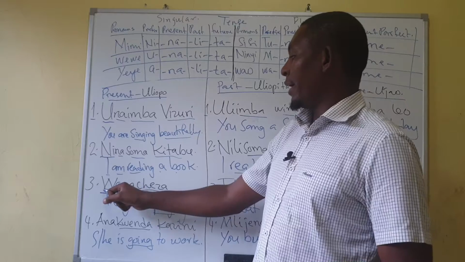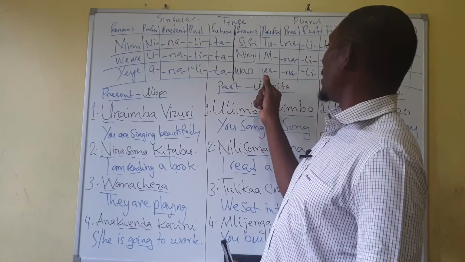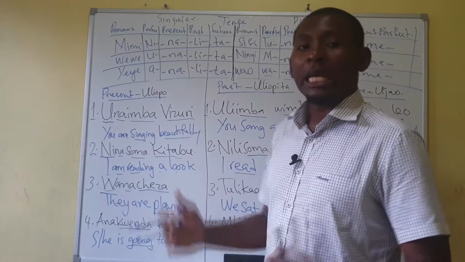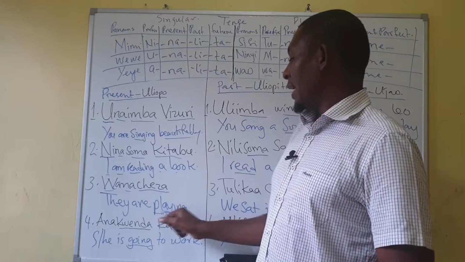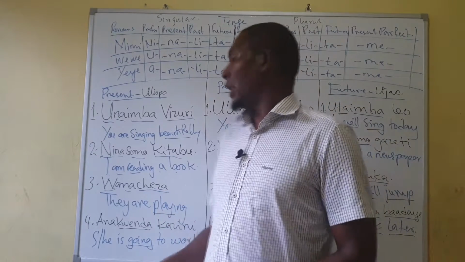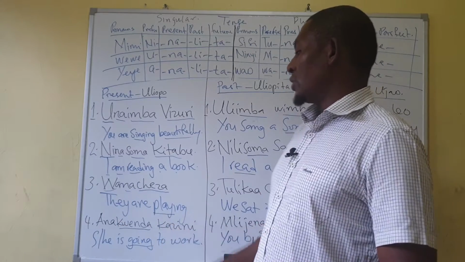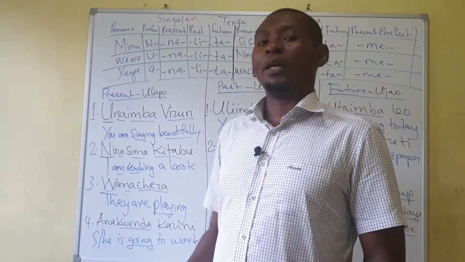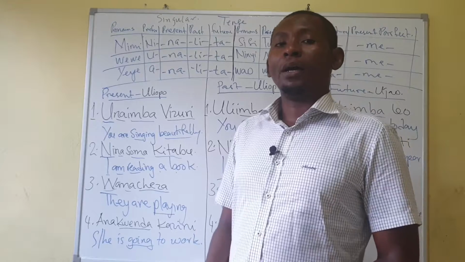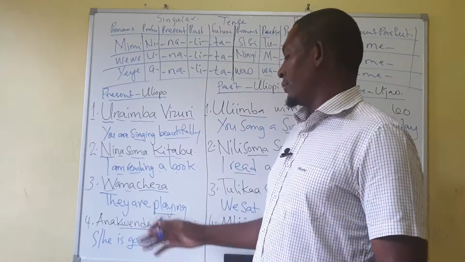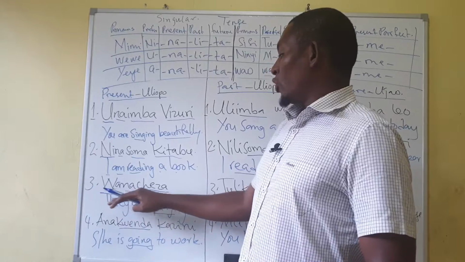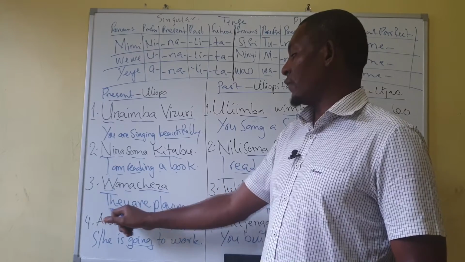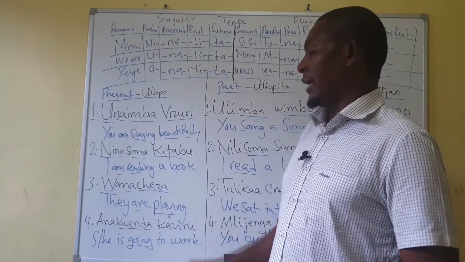And our third example, wanacheza. Wanacheza. Wa here is for wao. Wanacheza. Now, of course, na is our present. Cheza is play. And because it's na here, it's present. And of course, in English, you have to add a few more words or letters. Okay, so wanacheza, they are playing. Wa here is for they, na here is are, and cheza is play.